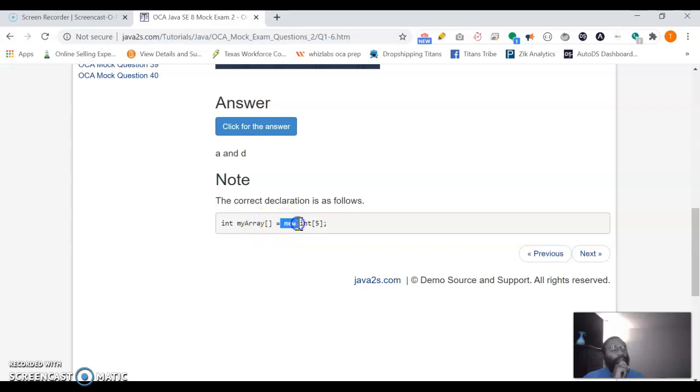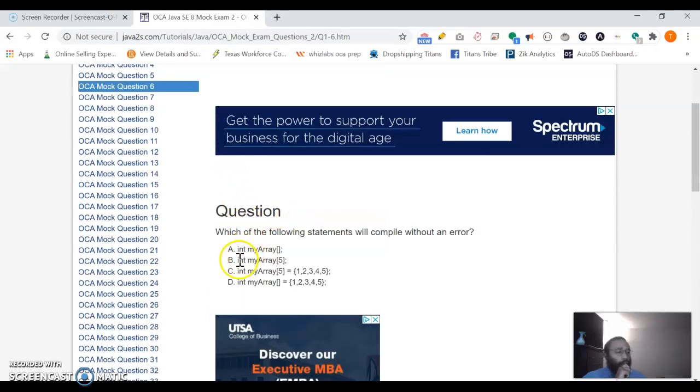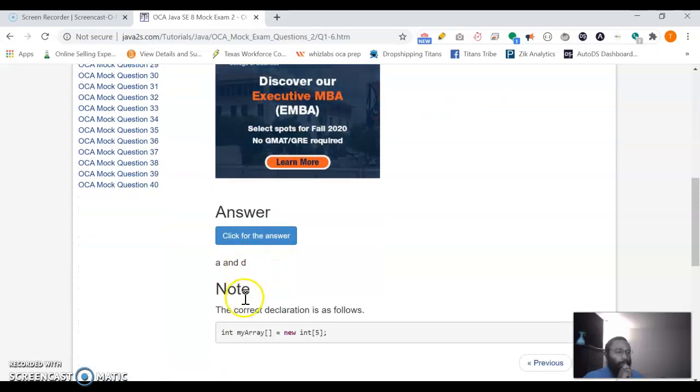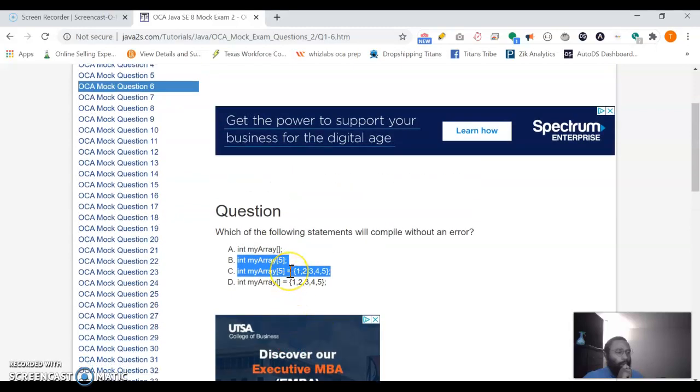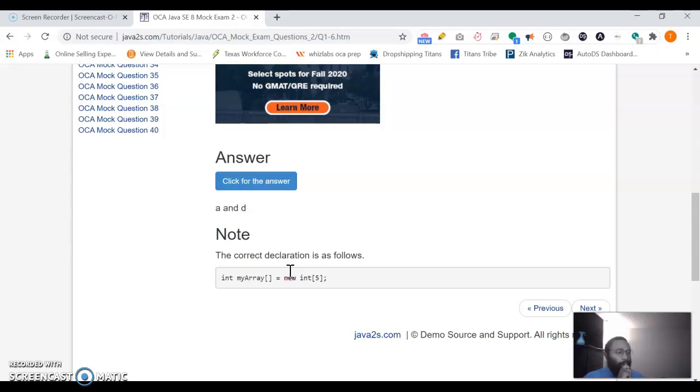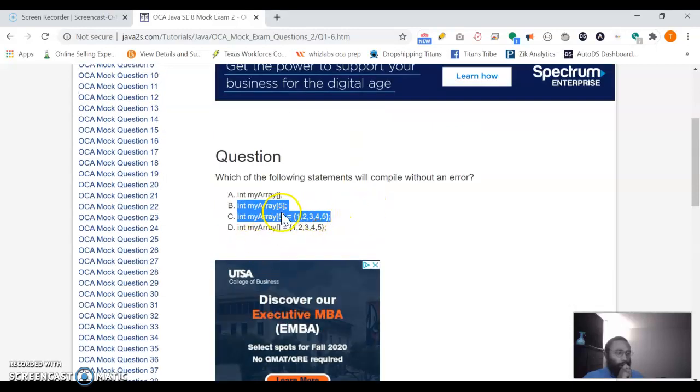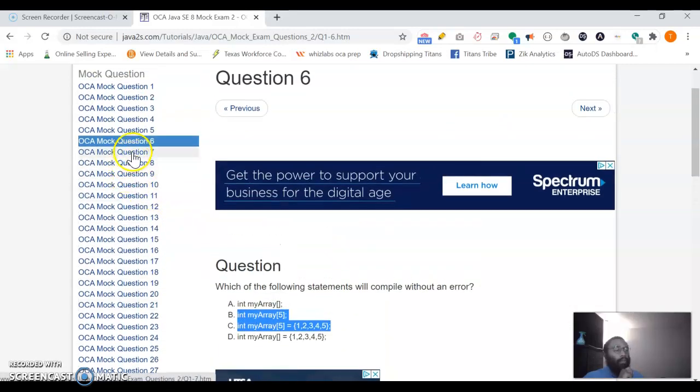So yeah, you have to have the new keyword. So it looks like A and D are correct. Int myArray, okay, that's fine, and then this is okay. This is incorrect, I guess because it establishes the size, but then it doesn't. Well, these two are just plain incorrect. It looks like they're incorrect because they don't correctly use the new keyword, right? After establishing that these are arrays. So let's go to the next one.